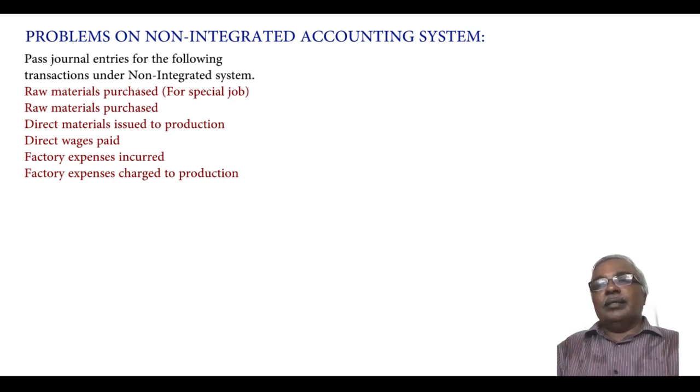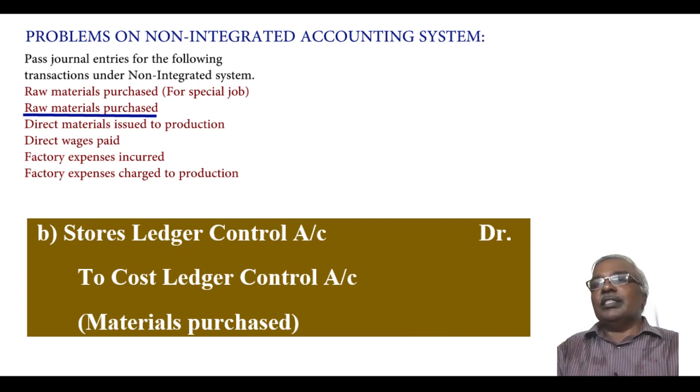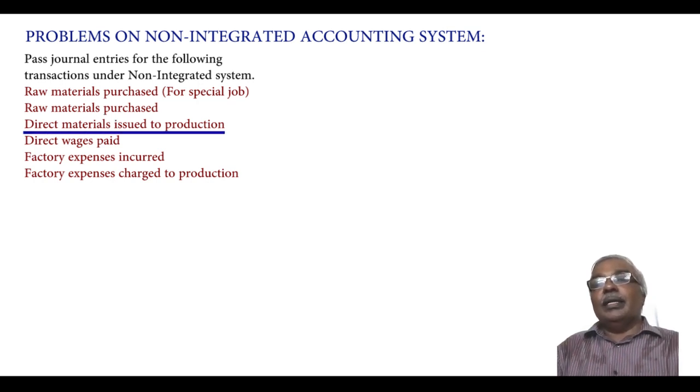The second is raw materials purchased. When the raw materials purchased come to the stores department, the entry becomes stores ledger control account debtor to cost ledger control account. Direct materials issued to production: whenever the direct materials are issued to production, it goes to the work in progress control account.